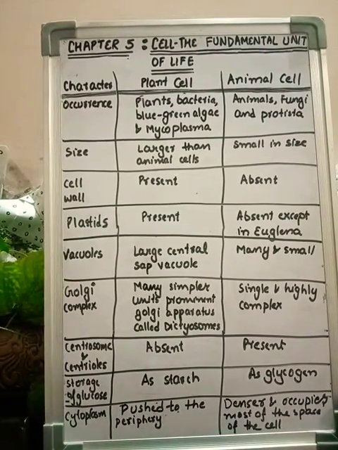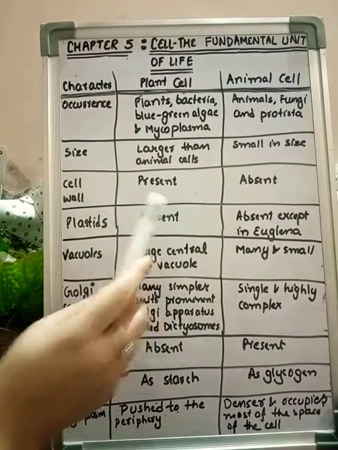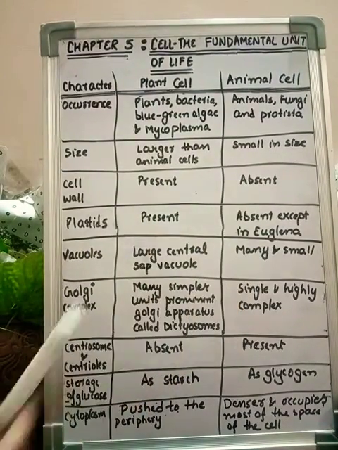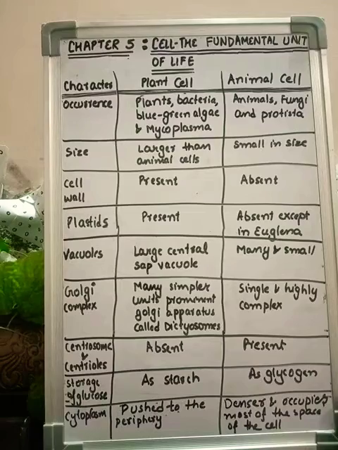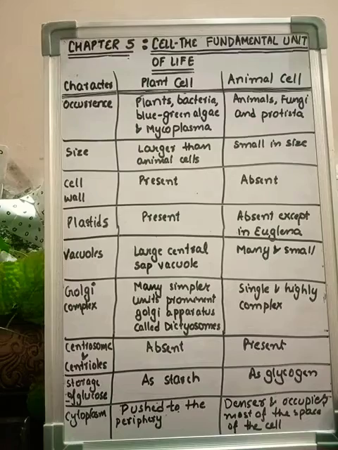Plastids are cell organelles, and these plastids contain the chlorophyll, which is responsible for the process of photosynthesis. We know that plant cells undergo photosynthesis, so plastids are present in plant cell. In animal cells they are generally absent, but there is an organism, an animal, whose name is euglena, and euglena shows the presence of plastids.